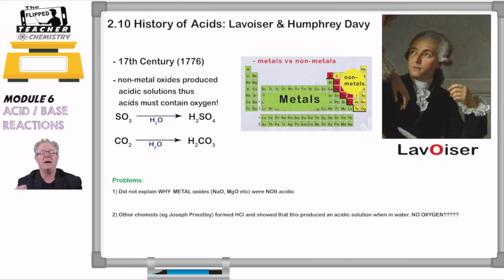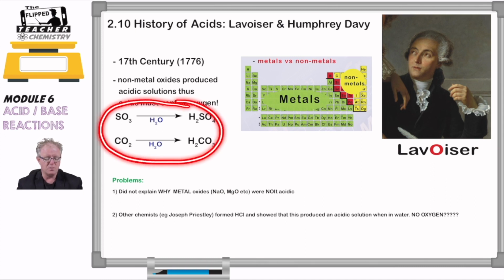Remember, they had the ability to react as an acid or a base. And then as we move to the right hand side, the non-metal oxides such as carbon, nitrogen, sulfur, etc., gave you acidic oxides. So we now know these properties change across the periodic table, and we can explain that with our current theory of acids and bases, but Lavoisier could not explain why sodium and magnesium oxide gave basic solutions, even though he had turned around and said, well, sulfur trioxide, etc., the non-metal oxides gave acidic solutions.